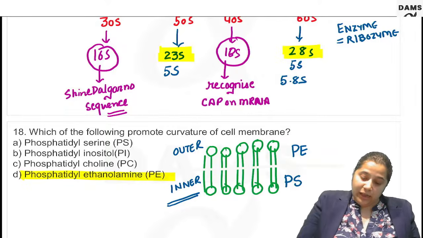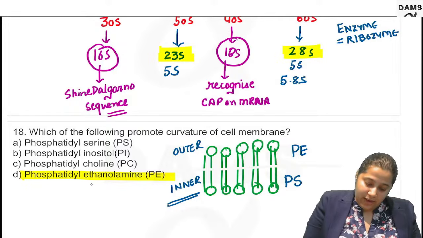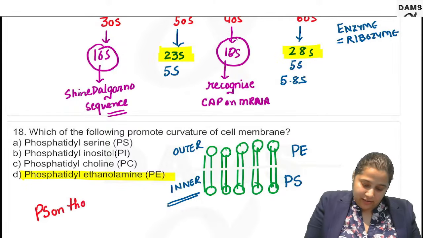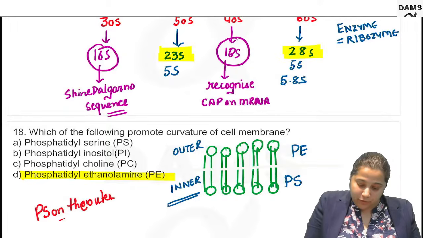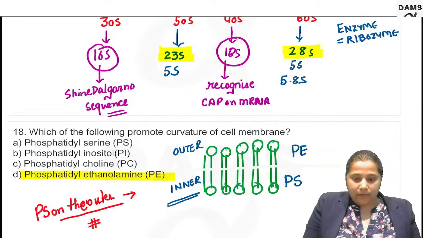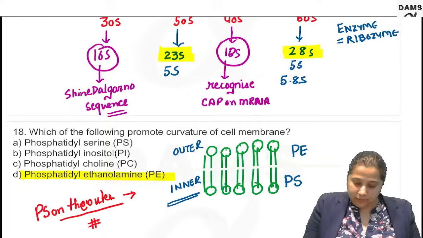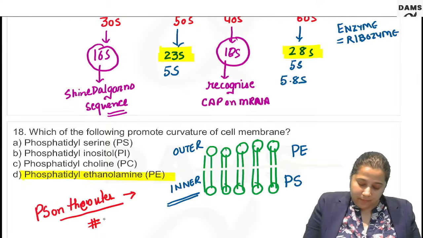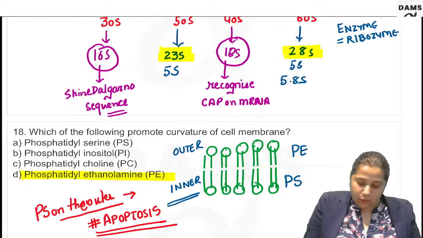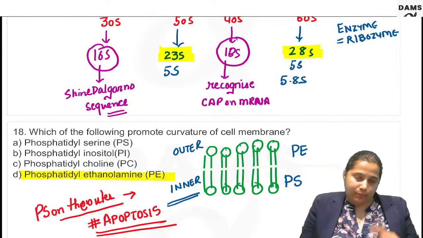But if phosphatidylserine is present on the outer side, that is on the outer part of the membrane, then it is known as marker of apoptosis.